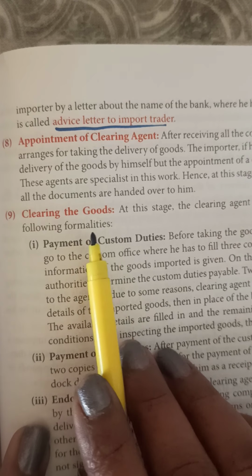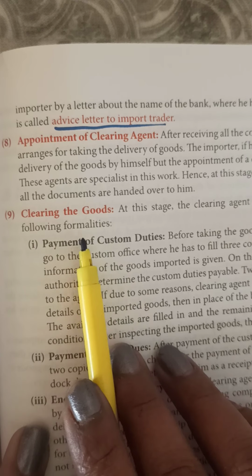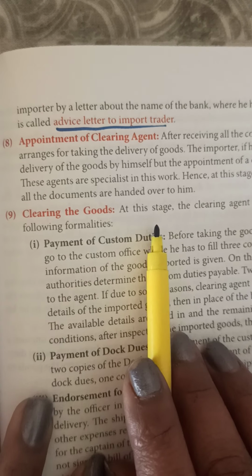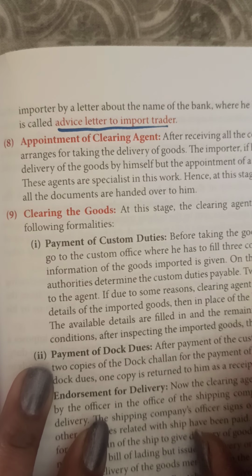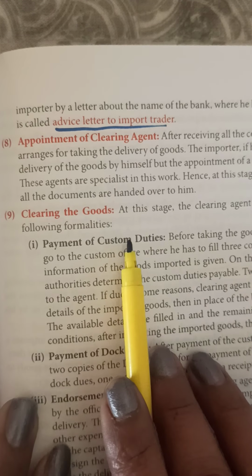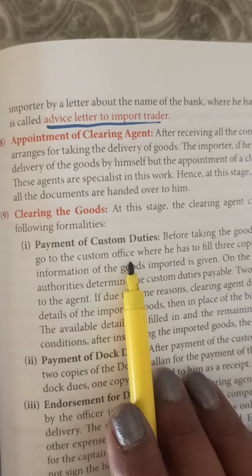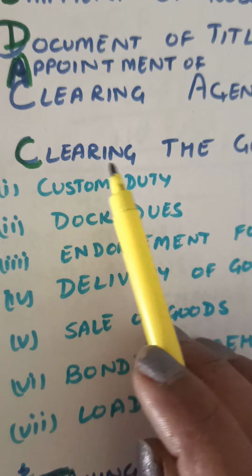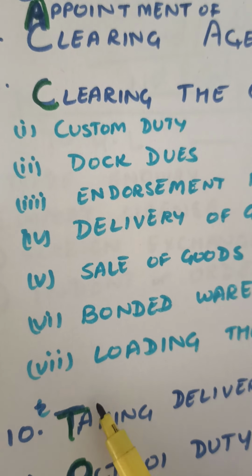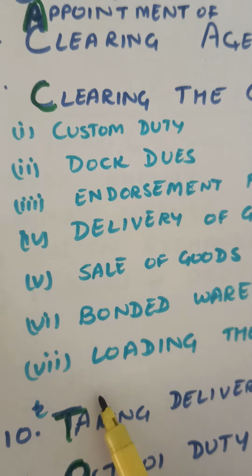The first step the clearing agent takes is clearing the goods. At this stage, the clearing agent clears the goods by fulfilling these formalities. First, he pays the custom duties. These are very important steps that are performed by the clearing agents. These are the 7 types of steps the clearing agent takes.